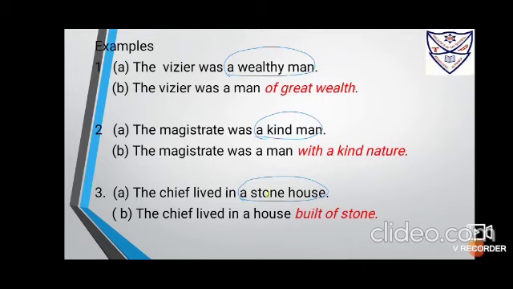A stone is actually a noun, but here it is describing the noun house. Stone is an adjective and house is a noun. So the chief lived in a house made of stone or built of stone. House is the noun and stone is the adjective. Here built of stone is an adjective phrase that describes the noun a house.